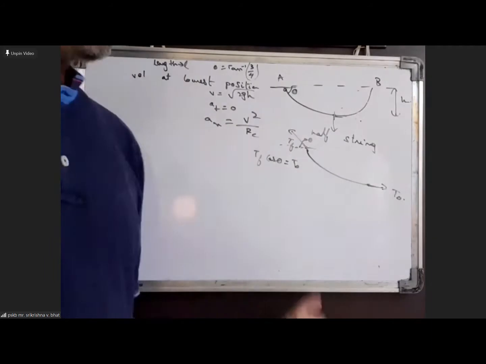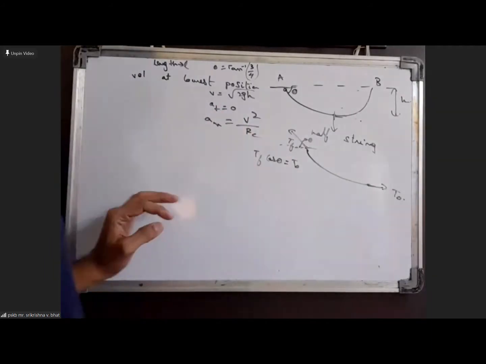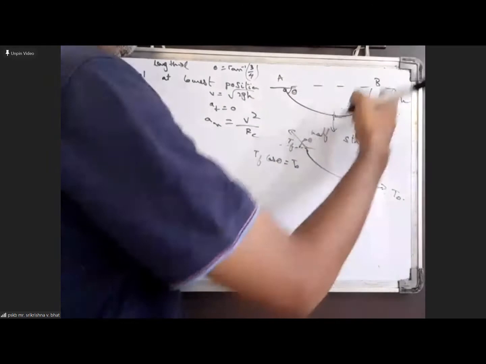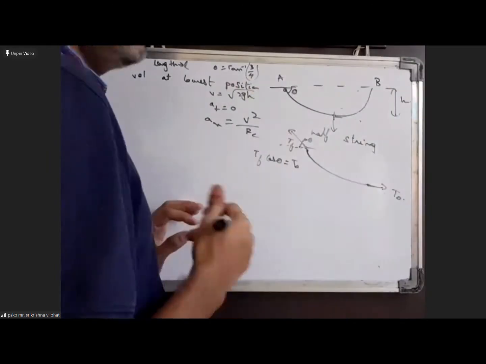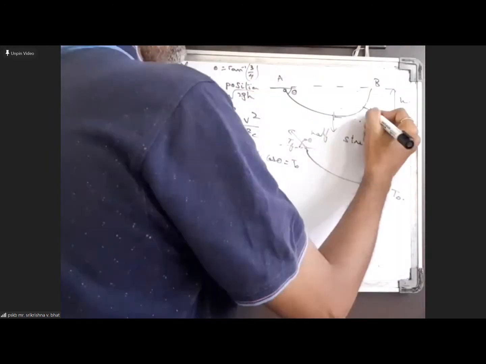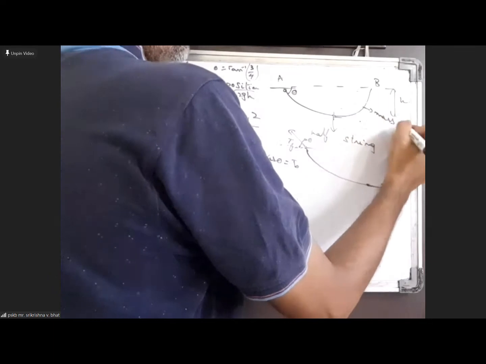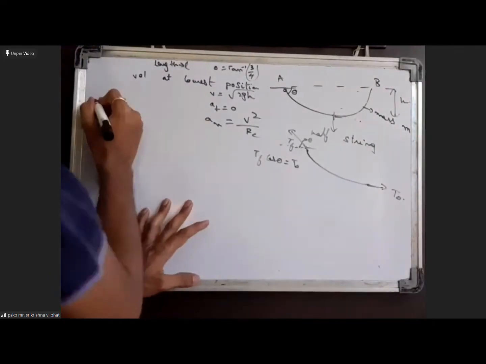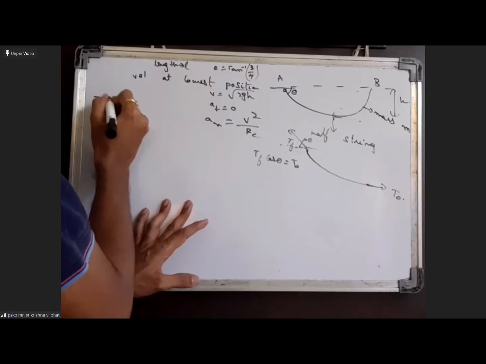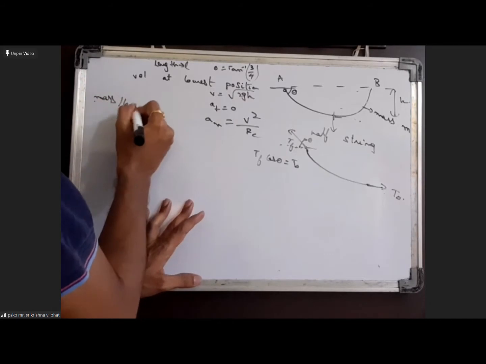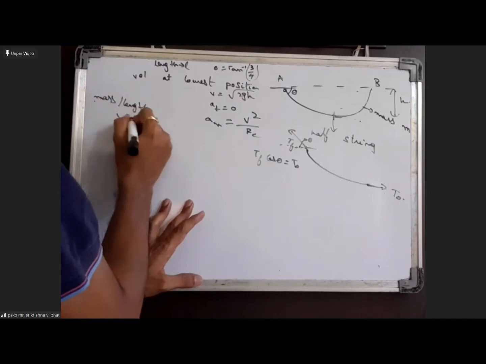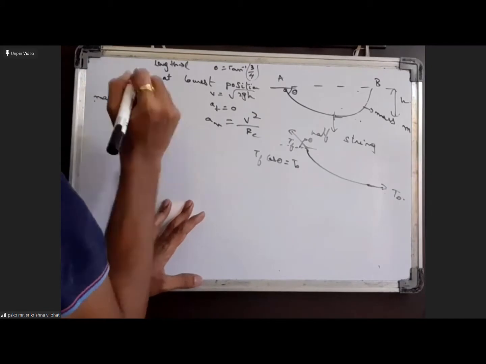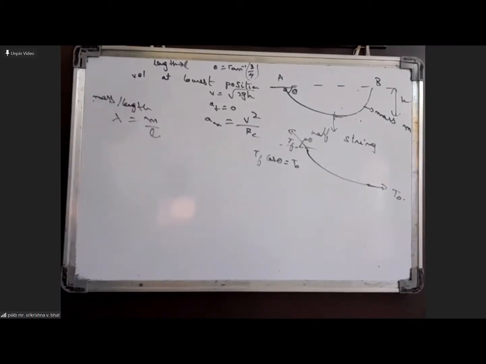And in the vertical direction, if this whole rope has a mass m, then for the mass per unit length we can consider lambda as m by l. Lambda for the rope will be m by l.